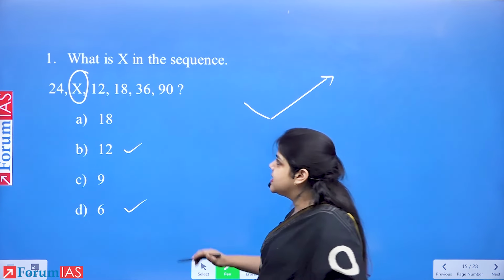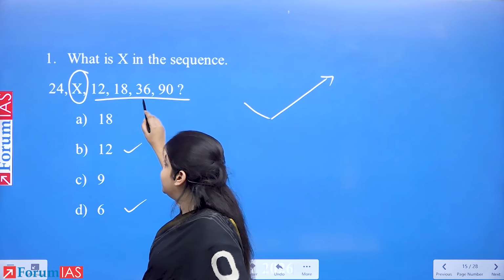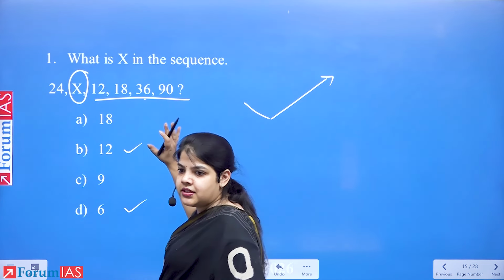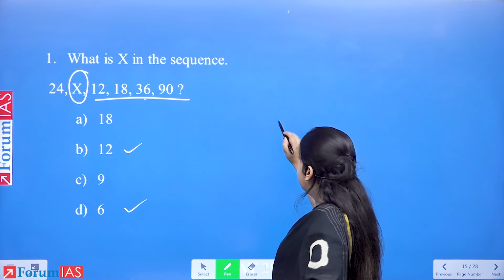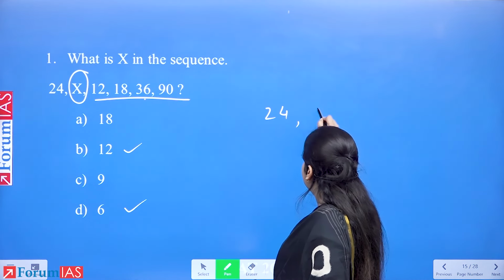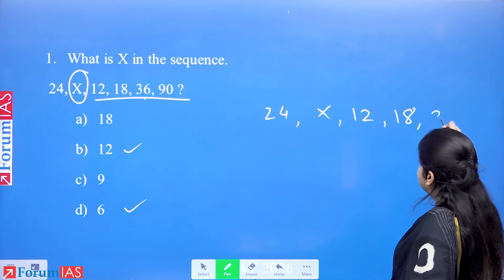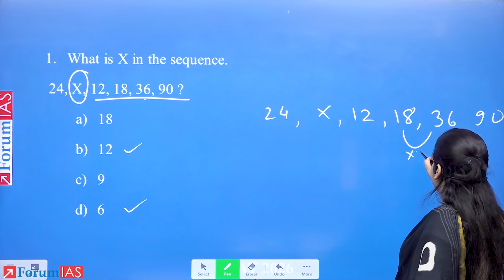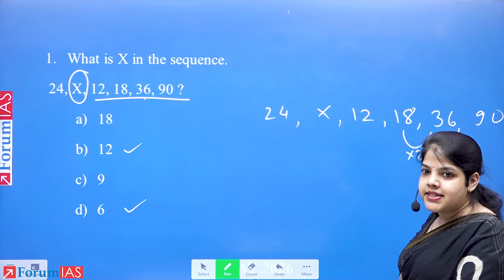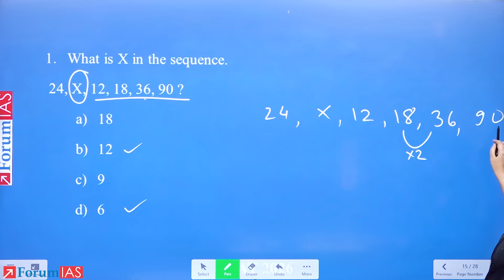So what we do is, we try to recognize a pattern. In this, can we see that 18 twos are 36? This, I'm sure we all know. So if I say 24, x, 12, 18, 36 and 90. Over here I know it is into 2. 18 twos are 36. But there has to be some correlation between 36 and 90.